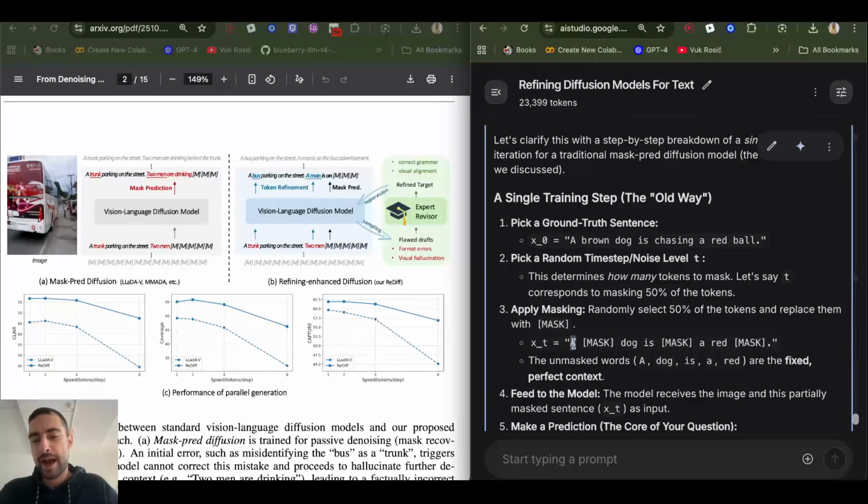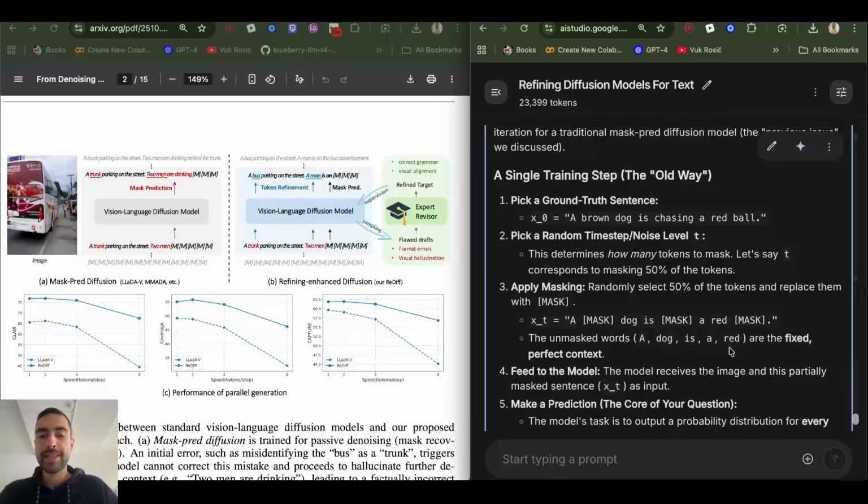For example, here: a mask dog is mask, a red mask. So it needs to predict these words, and that's how it learns the language. The problem here is it's always predicting with the perfect ground truth correct tokens. During training, it's predicting from ground truth tokens that were correct, that were human data. But during inference, it's generating all of these tokens step by step.